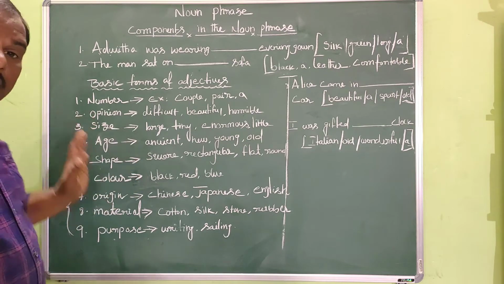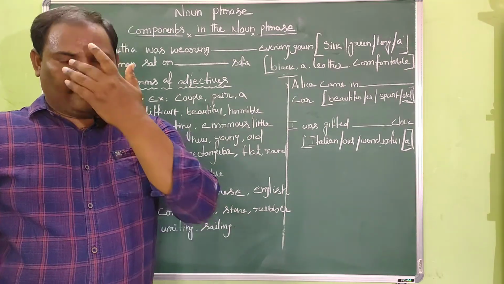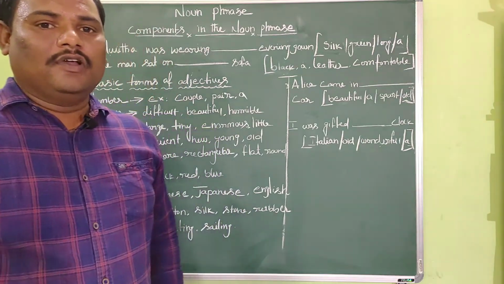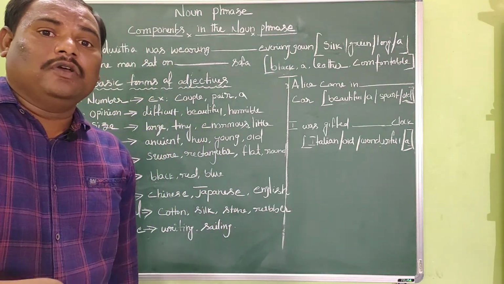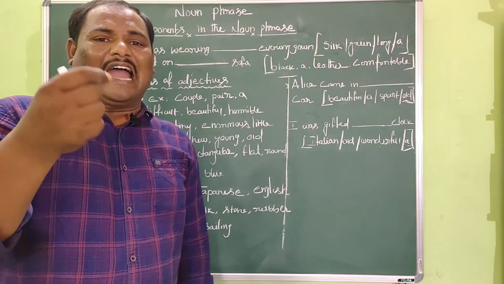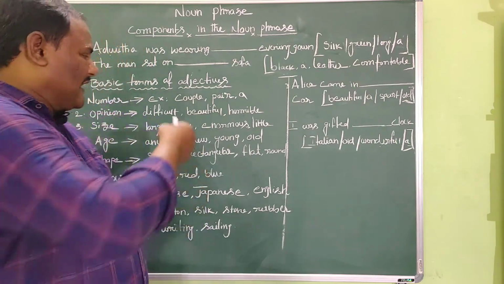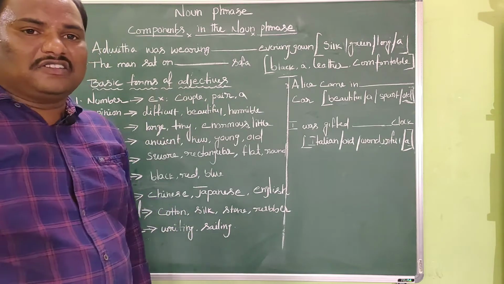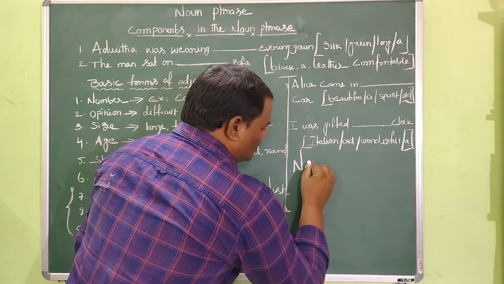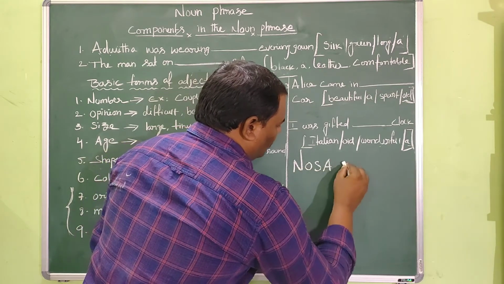So in order to remember them in an easier way, I would like to give you an acronym. So by using this acronym, you can remember the correct sequence of all these adjectives in a correct way. And the acronym is nothing but NOSASQUAMB.